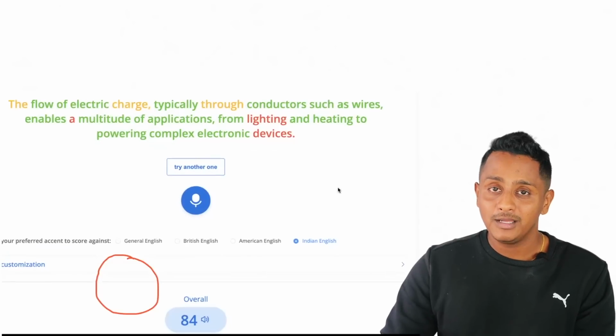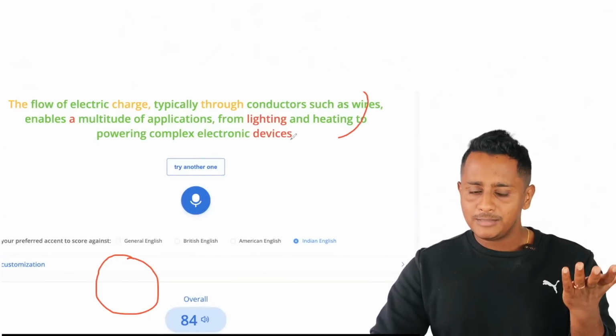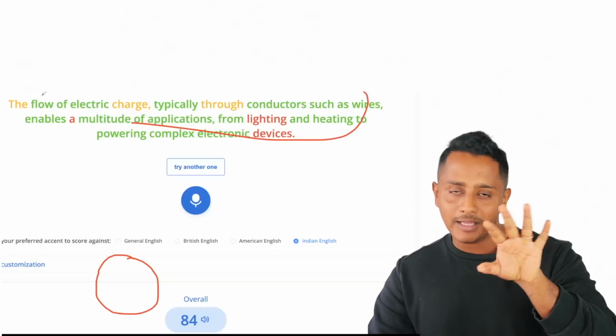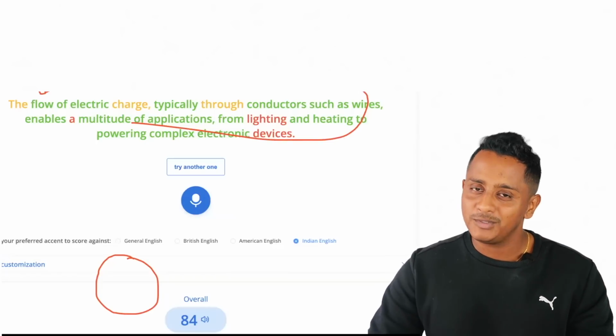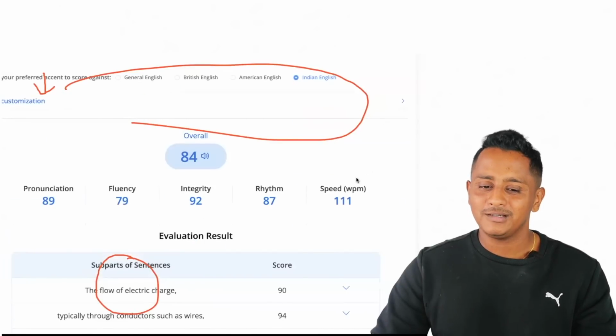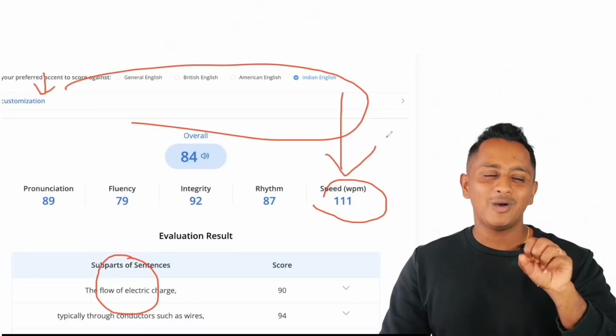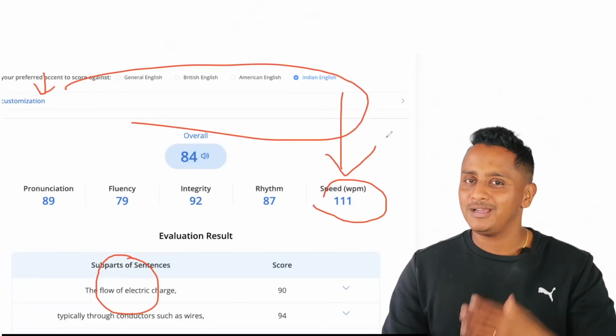I fumbled, but it says all the words it was able to capture. In the end I said "flow", so it is able to remove the fumbles and capture this. But one thing you observe, look at the speed. This has gone down. That means you have fumbled. You are not speaking eloquently.